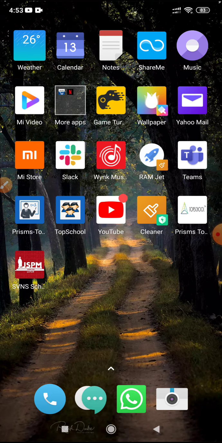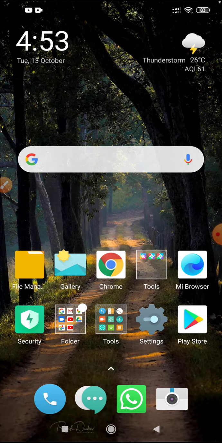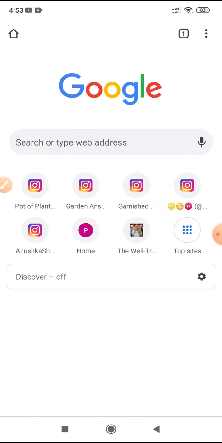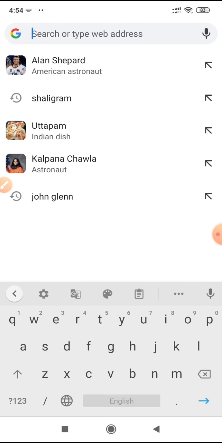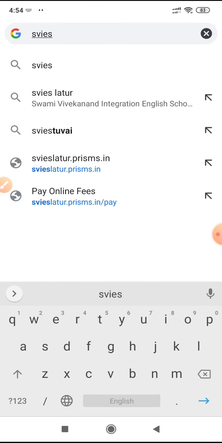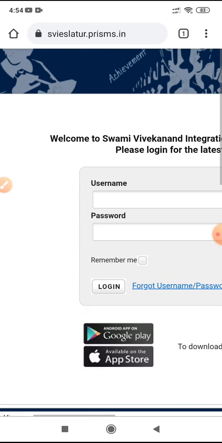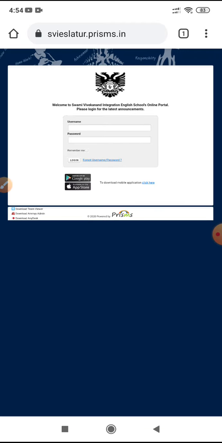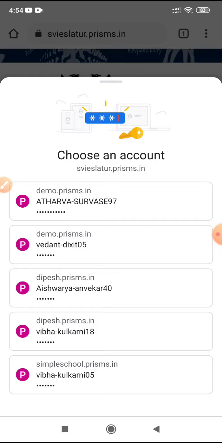So in this video I'm also going to show you how you can do a web login. For doing a web login, go to your browser and type in the name of your portal. Now let's say if it is SVIS latur.prisms.in. You can type in your school's portal name, then type in your username and password.